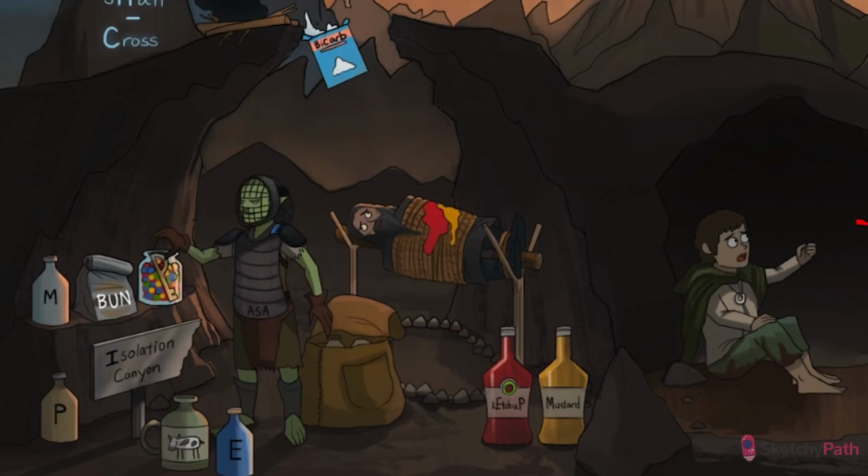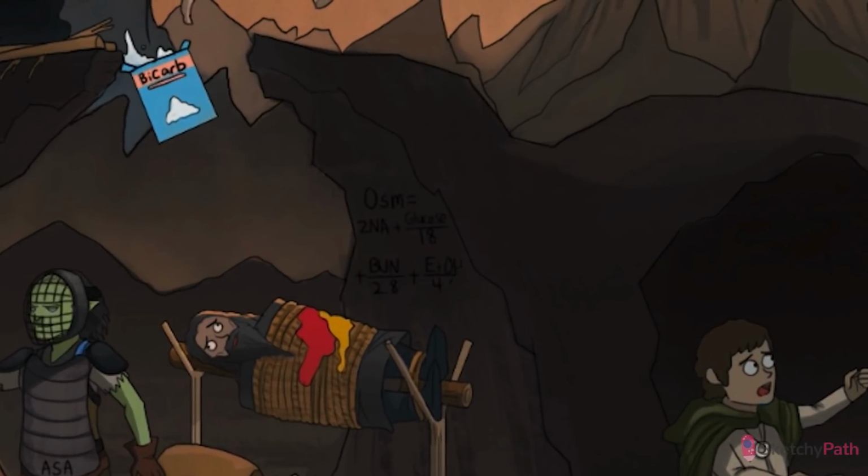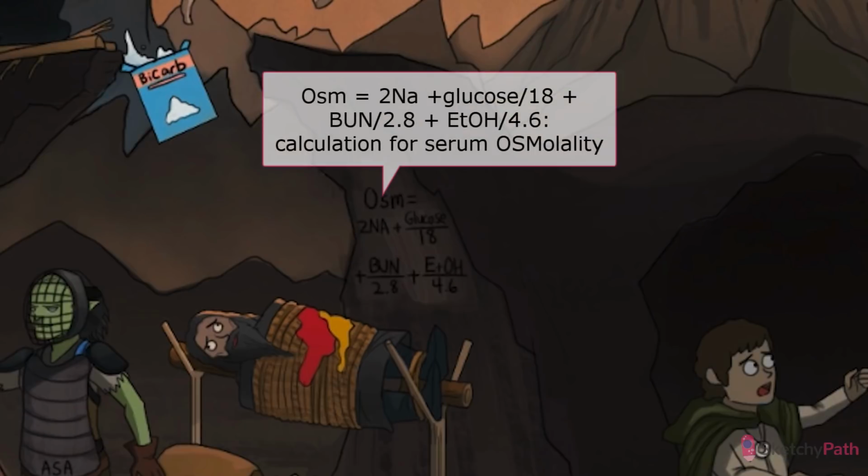Whew, boy, big list, right? Many of these substances are associated with specific clinical presentations and laboratory profiles which are beyond the scope of this sketch. However, to narrow down the differential just a little bit, we can calculate the osmolal gap. It turns out that methanol, propylene glycol, and ethylene glycol aren't just acids. They're also active osmols and affect the calculation of serum osmolality.